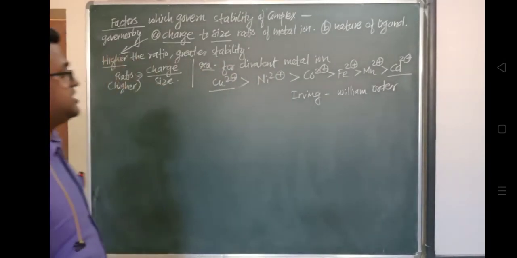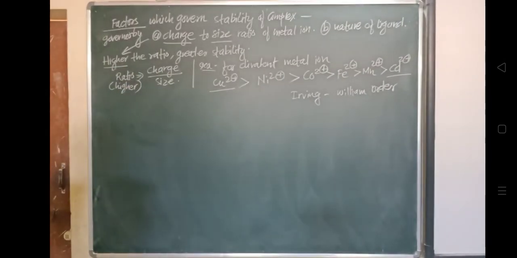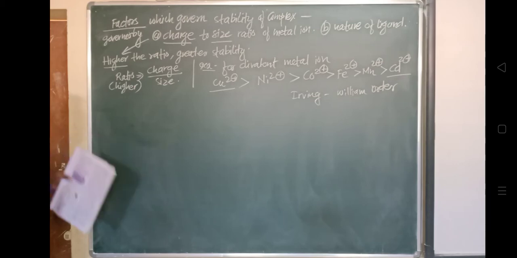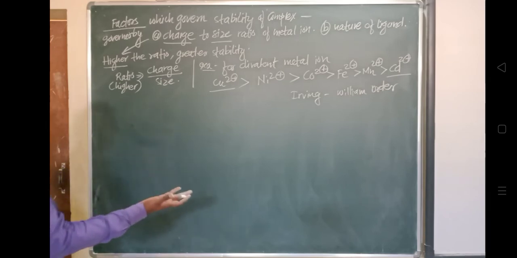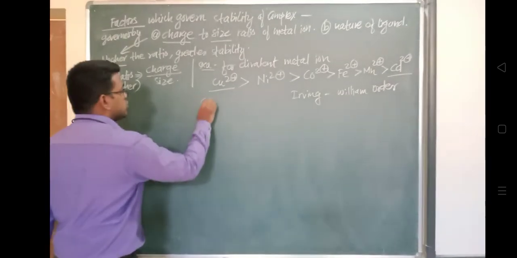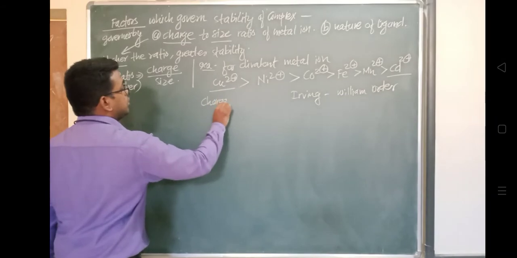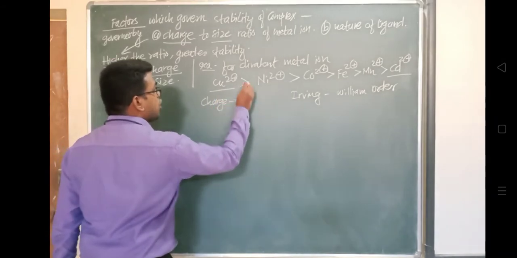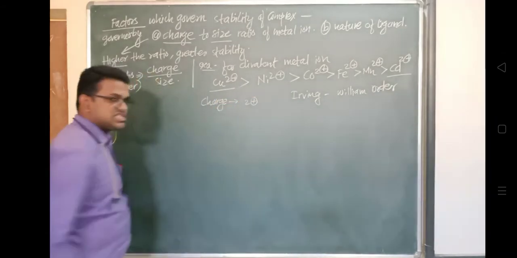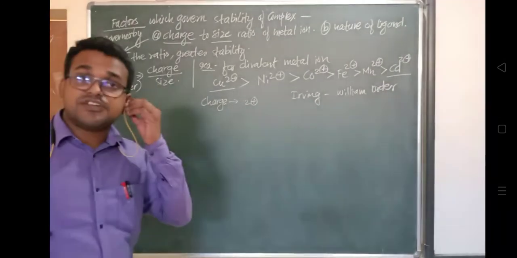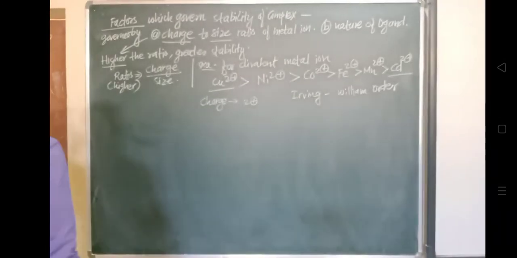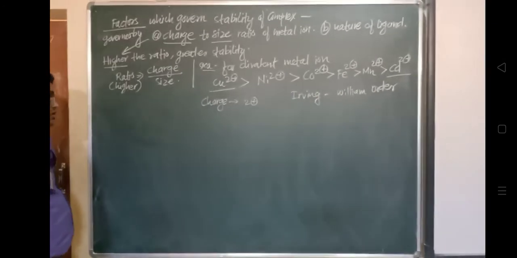Now see, what charge is present in all of these? The charge is constant, the same in all of the above. The charge present in all cases is 2+. So now what can the difference be? Look at the equation once again: this ratio of charge upon size. As for these divalent metal ions, the charge is constant, the same for all.